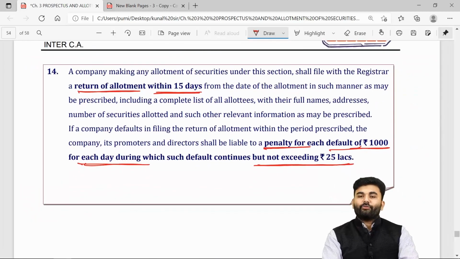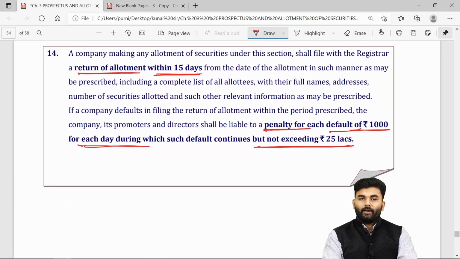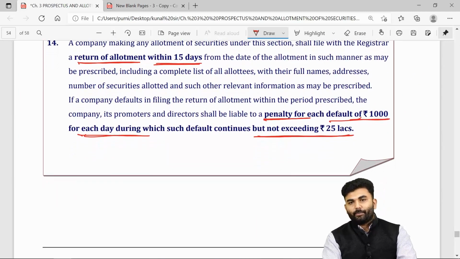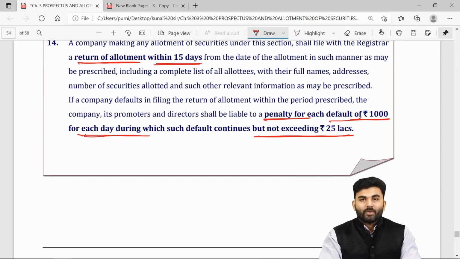So yes, my dear friends, we have successfully completed the entire revisionary part of chapter number 3 of the Companies Act 2013, which was dealing with prospectus and allotment of securities.